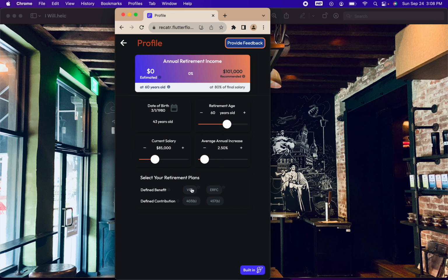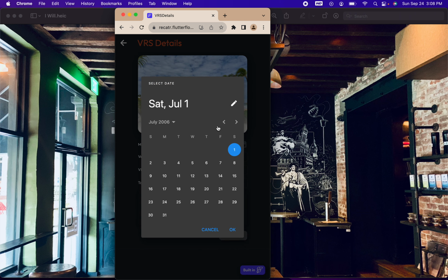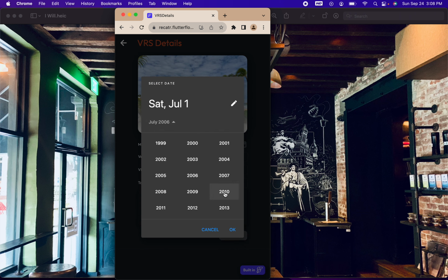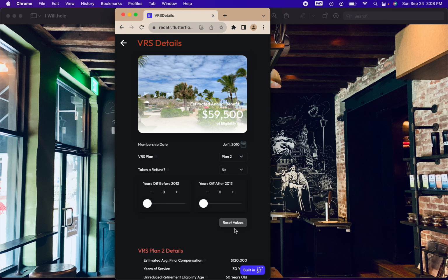Now let's get started. So we'll select VRS and let's get in here and see what happens. So first, we would say that this person was hired, let's say in 2010, July 1st. Okay. So 2010, July 1st is when they were hired. They are in plan 2. They have not taken a refund, and they did not take any years off before 2013 or after 2013. We're keeping this example very simple.